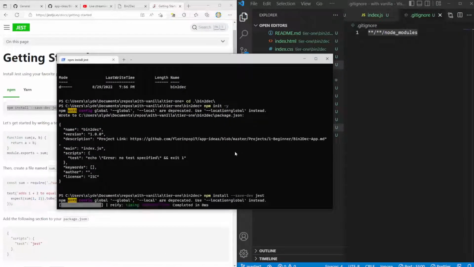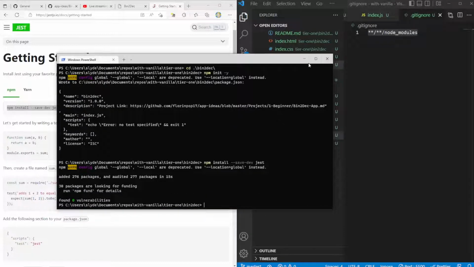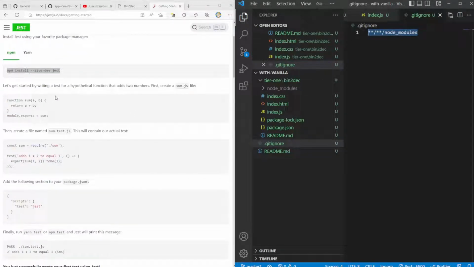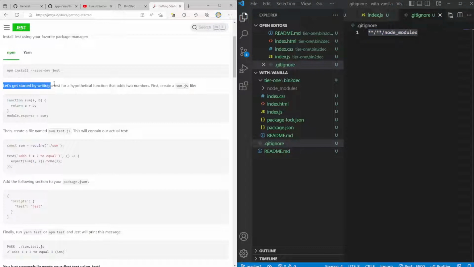Let's go ahead and install jest. If I'm going too fast, if there's things that you don't understand, please let me know. Please leave it in the comments. I'm very interested in hearing what you all have to say, because I'm very open to changing my streams to accommodate you all. Okay, so it looks like this worked. Node modules is not there. Very nice. Okay, sweet. So let's get started by writing a test for a hypothetical function that adds 2 numbers.